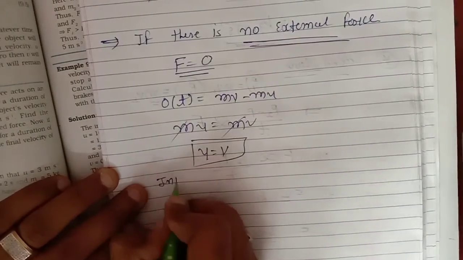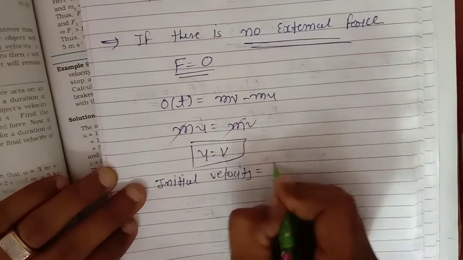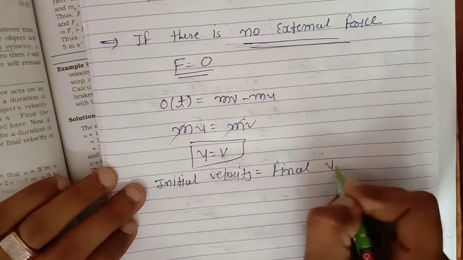Means your initial velocity is equals to final velocity.